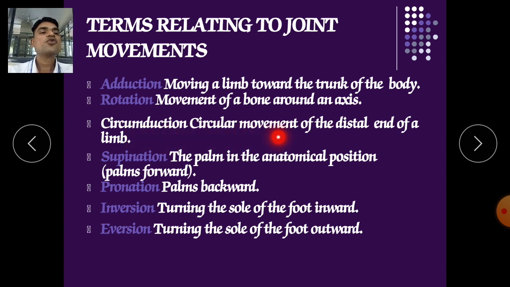Circumduction is circular movement of the distal end of the limb. Supination: the palms in the anatomical position are forward, so when the palms move to the forward position, this is called supination. And pronation is when the palms move backward like this. Same thing we can do with the help of the legs also.